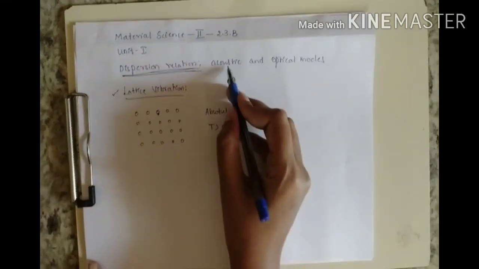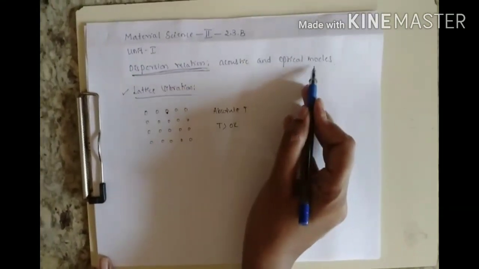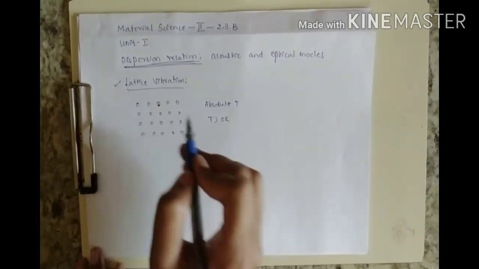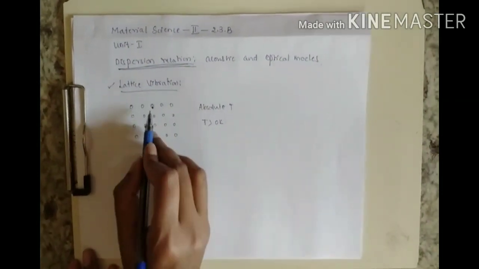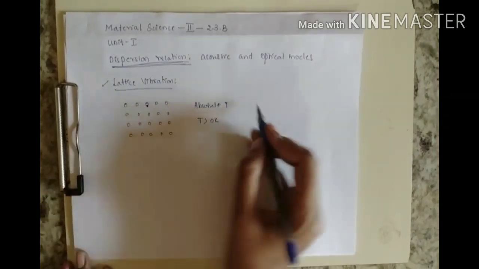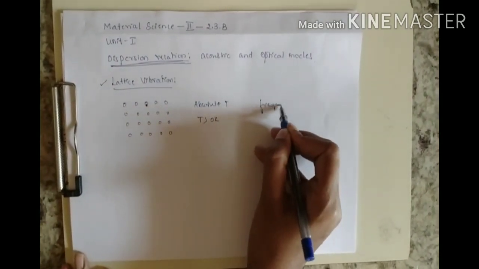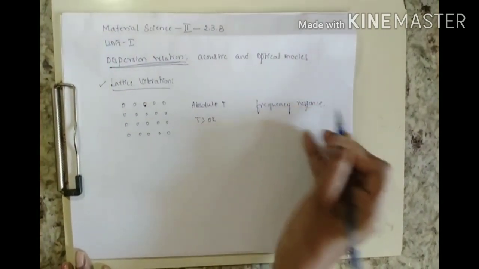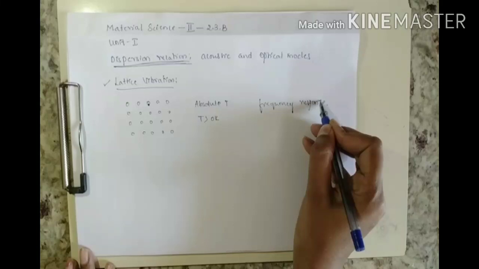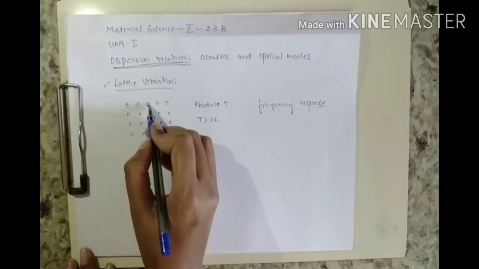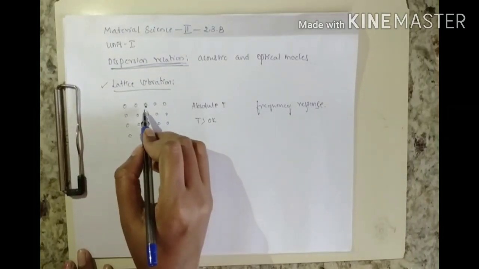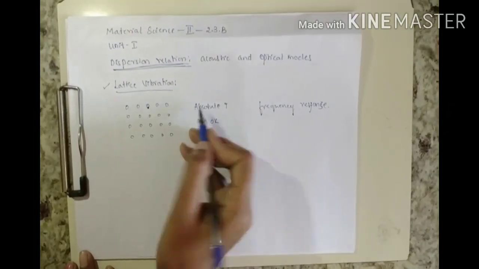So in order to understand what acoustic and optical modes are, we need to understand the lattice dynamics by taking an example. For this, we need to study the frequency response of the atoms. That is, these will be vibrating and exhibit a frequency, and we need to study this frequency response.